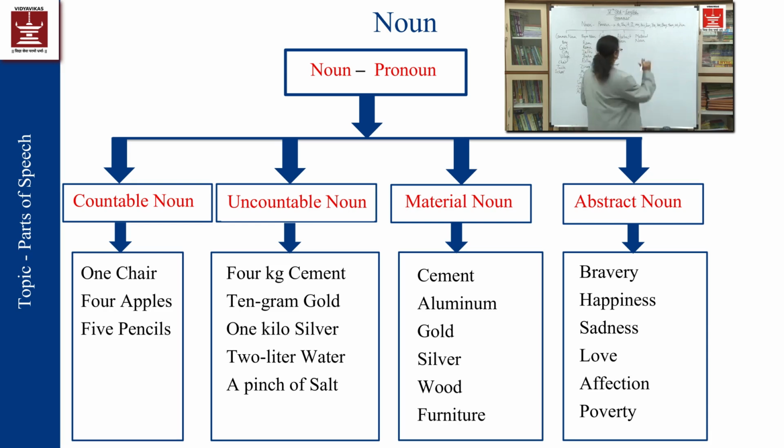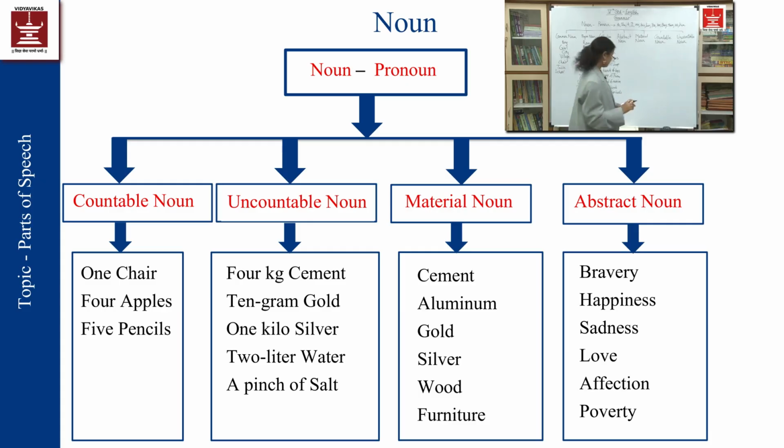Countable noun and uncountable noun. Into countable noun, we can count the things.